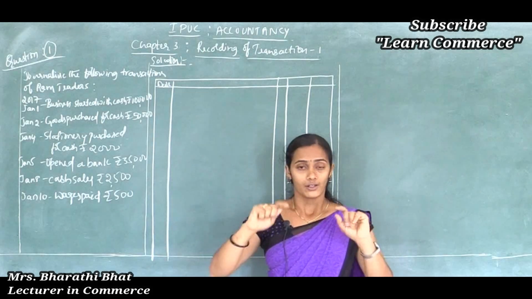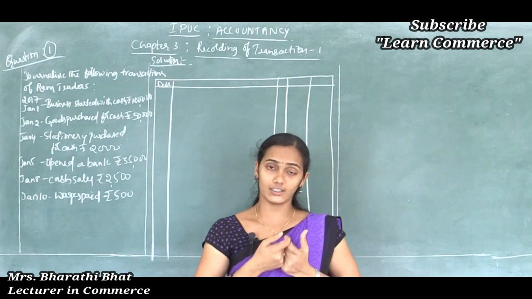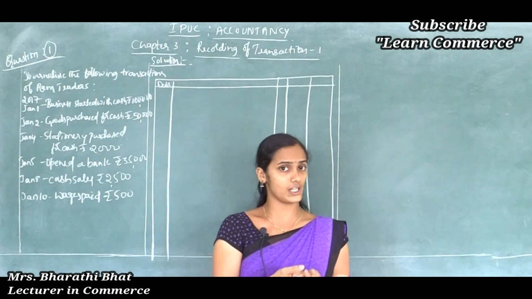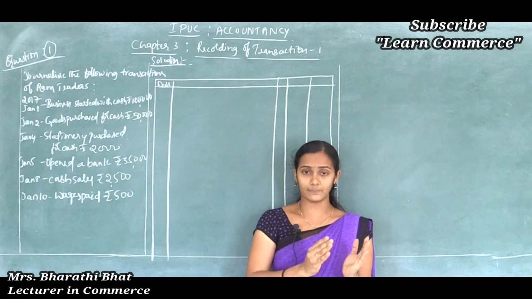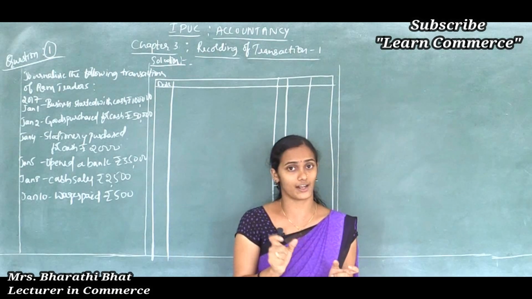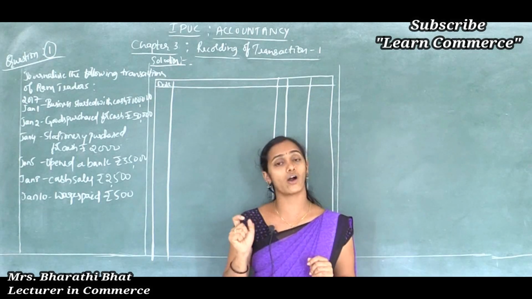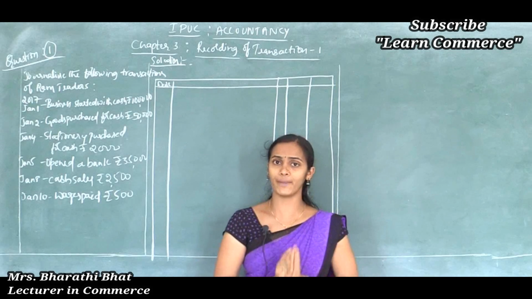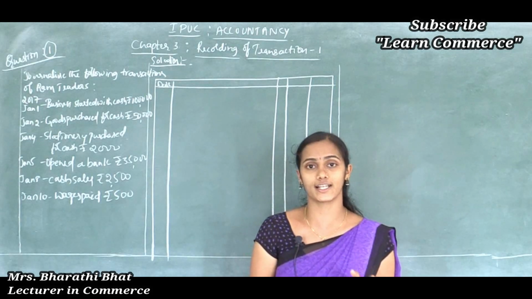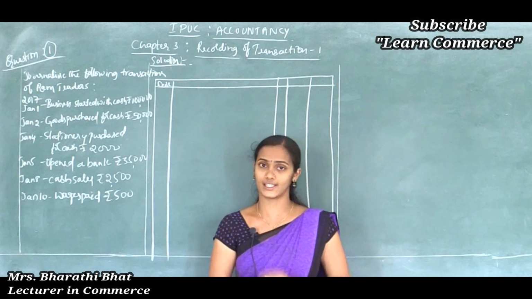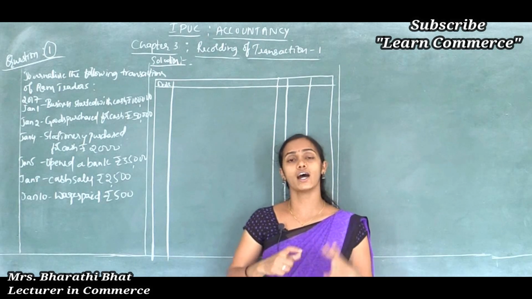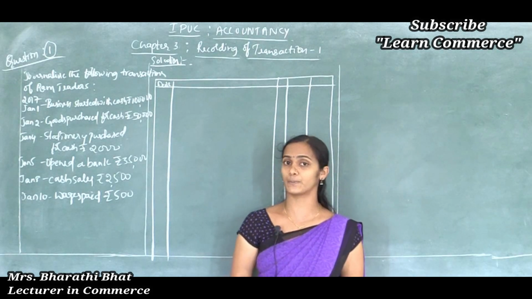To record the transaction in the first book, that is the original book, we have to follow some rules or principles. Based on that, we can record the transaction in the original book. So let's discuss how we can record the transaction in the books of account.